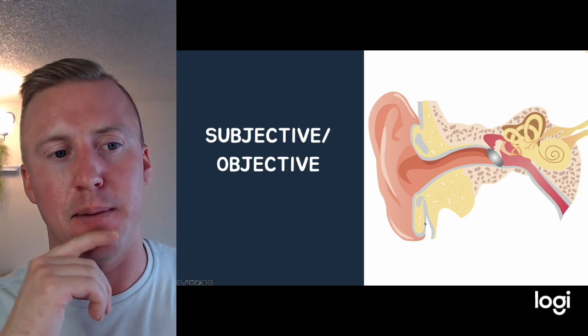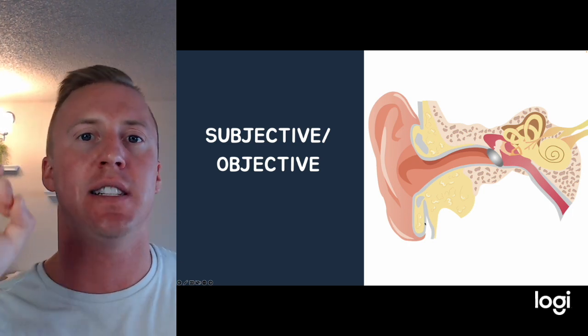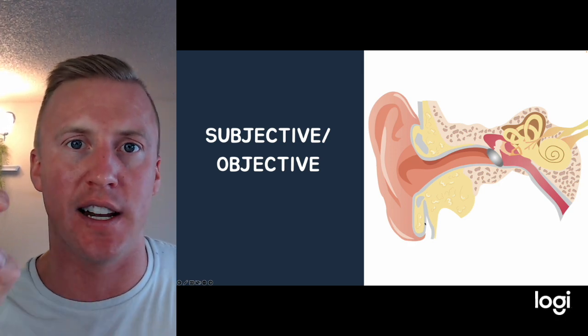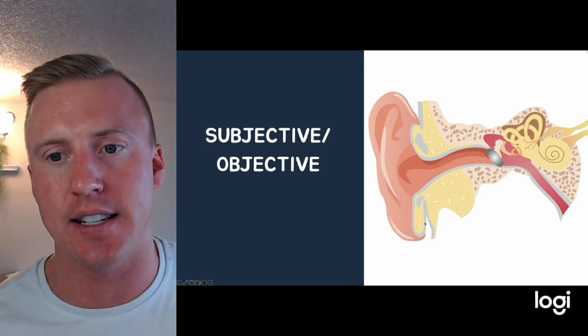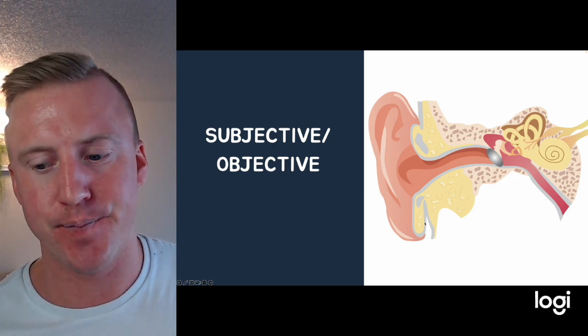Now, when we do the objective, obviously all the things that come with the upper respiratory infection, but also that tympanic membrane can look very angry. What I mean by that is like bulging, kind of outwardly bulging and stuff like that, where you don't see that as much with otitis externa.